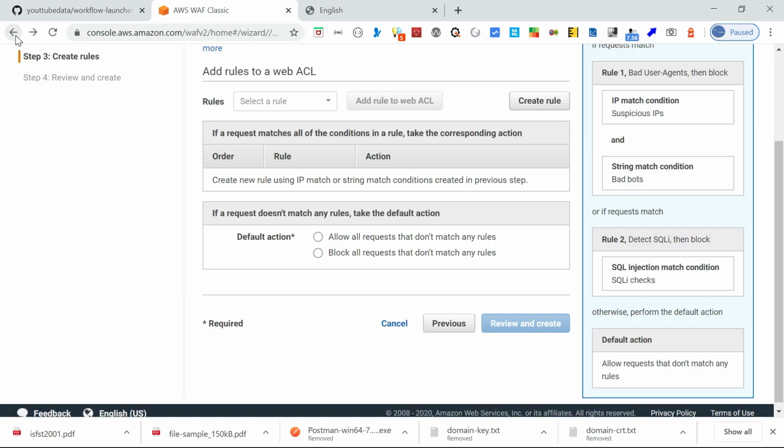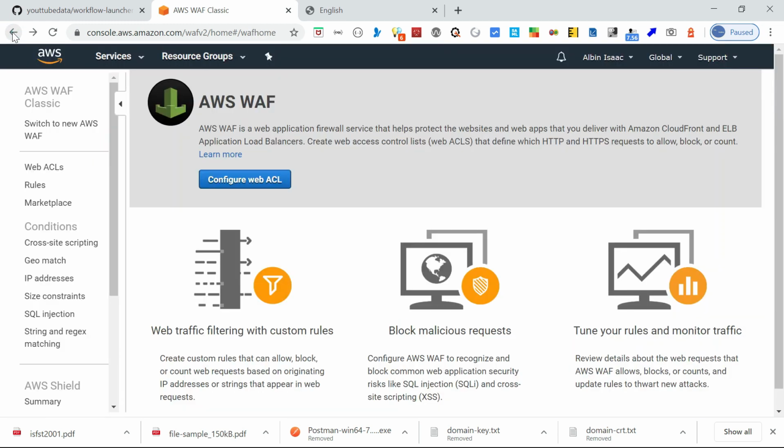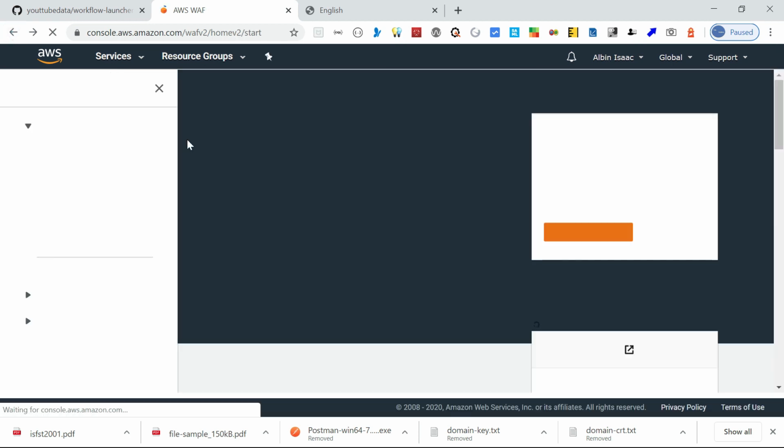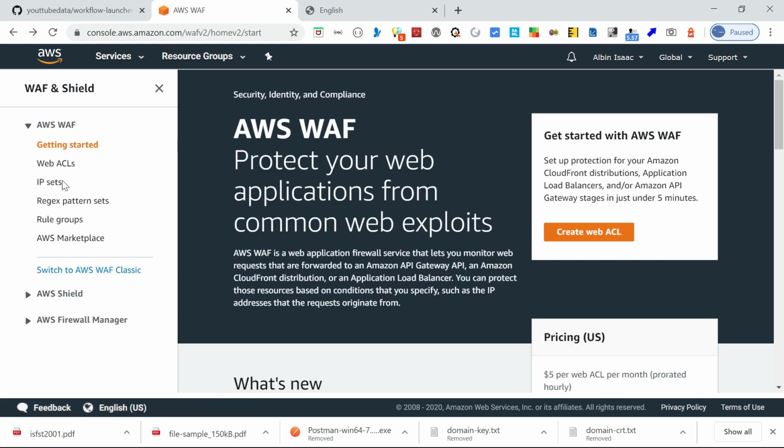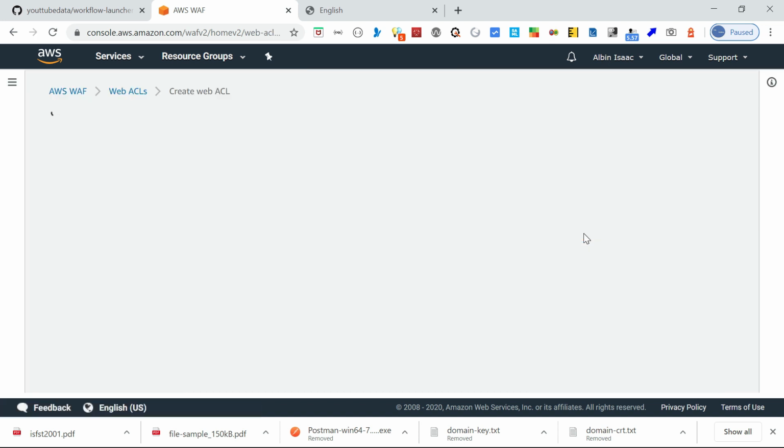Now let me go back. Let us see how the new UI looks. Yeah, this is the new UI. Here you can see create web ACL, and also the list of web ACLs already created. You can define some IP sets, which can be used in the rules to block specific IPs. You can create regex pattern sets, so that you can use them in the rules. With rule groups, like in AWS Marketplace, you can get whatever rules you require and subscribe to those rules.